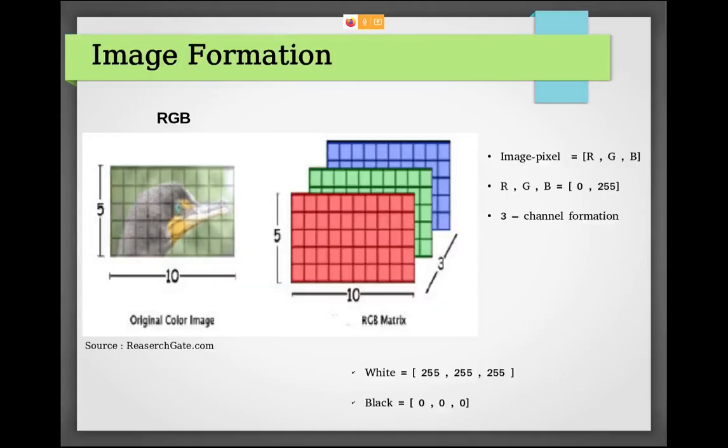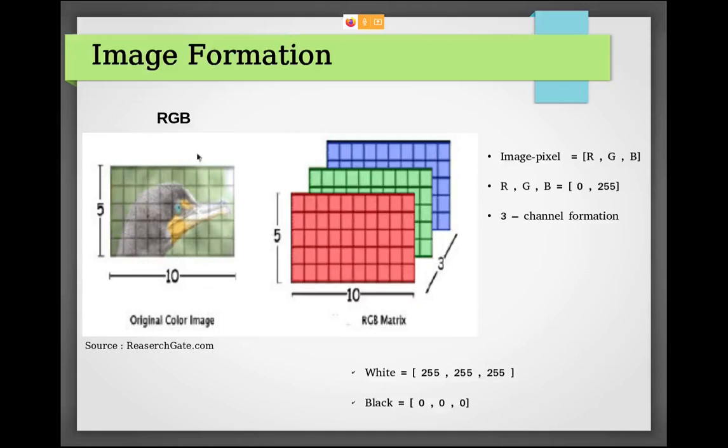Now let's get started. As I told you earlier, the image is basically formed in a digitized format. What does the format mean? It's stored in 3 channels. R means red, G means green, B means blue. RGB is stored in a 3-layer matrix. You can see the original color image here, with a length of 5 and a width of 10.